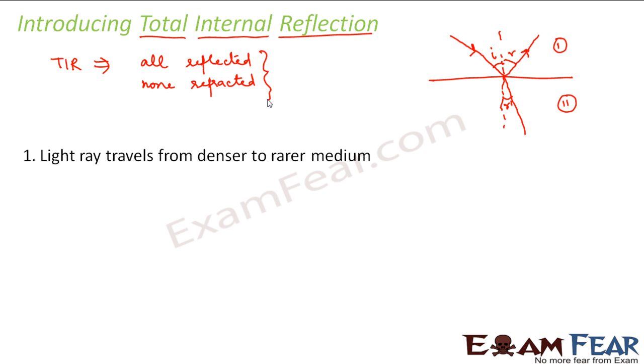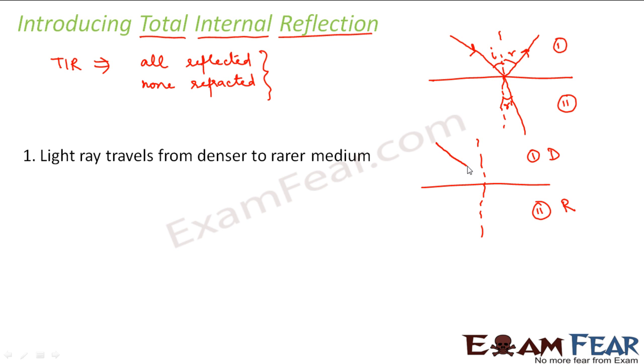The first condition is when light travels from a denser medium to a rarer medium. If light travels from a denser medium to a rarer medium, there is a possibility that total internal reflection can take place. How is it so? Let us try to understand this. Let us suppose these are the two media, medium 1 and medium 2. This is the denser medium and this is the rarer medium.